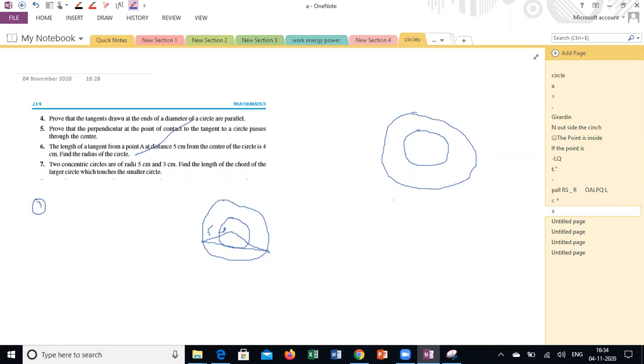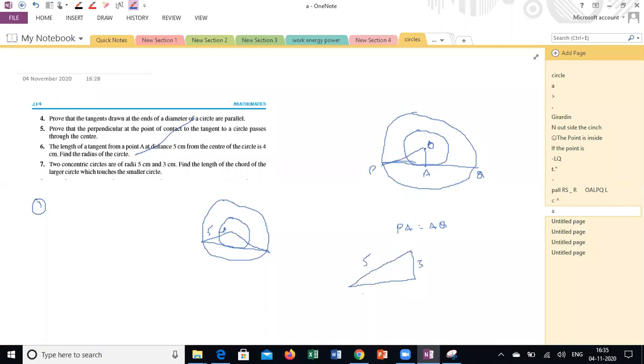Same triangles concept only. Here the clue is the altitude drawn from the center of the circle is radius of the smaller circle. Suppose if I am taking A, this is PQ, and the altitude is OA. PA is equal to AQ, and how to find out the PA value? This is 5 centimeter.